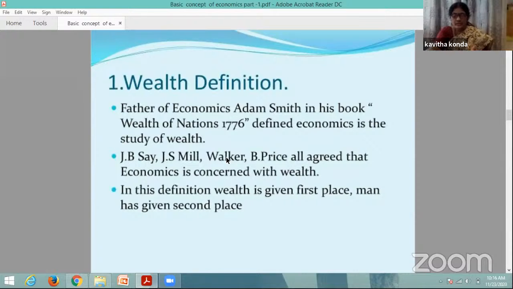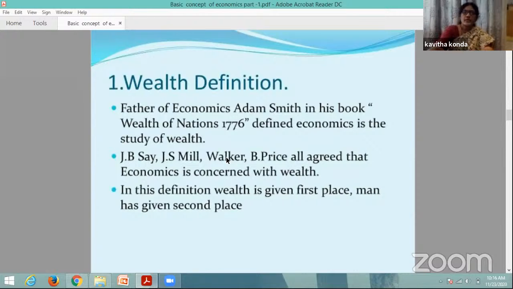According to J.B. Say, the aim of political economy is to show the way in which wealth is produced, distributed, and consumed. According to J.S. Mill, a classical economist, it is the nature of wealth and the laws which govern its production, distribution, and exchange. So all these contemporary economists gave importance to wealth. That's why in this definition, wealth is given the first place and man is given second place.